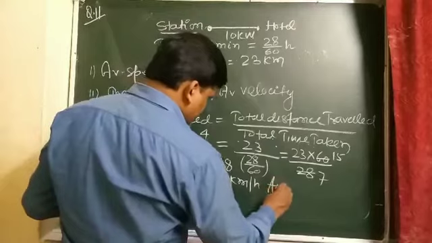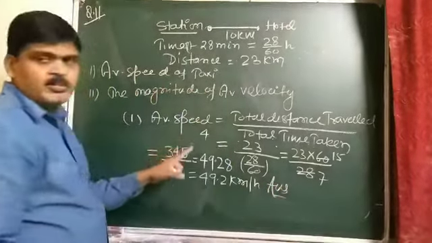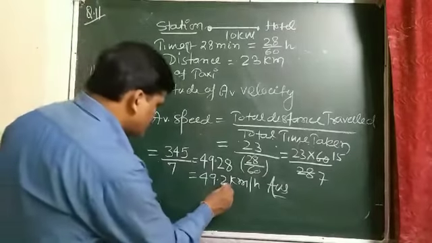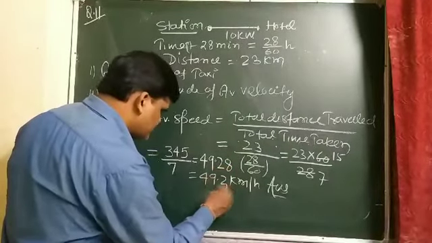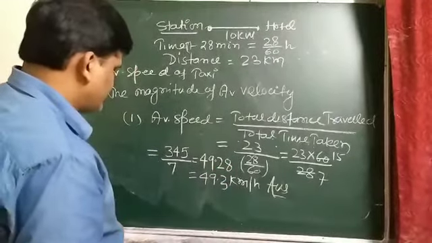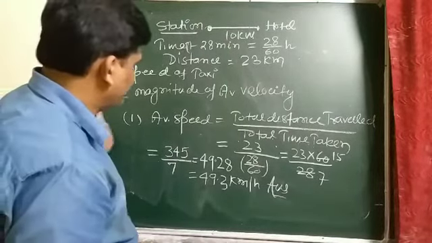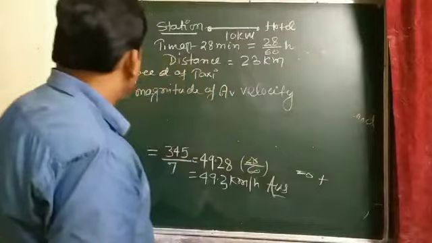This is the answer, the average speed of the taxi, which comes out to be 49.3 kilometer per hour.